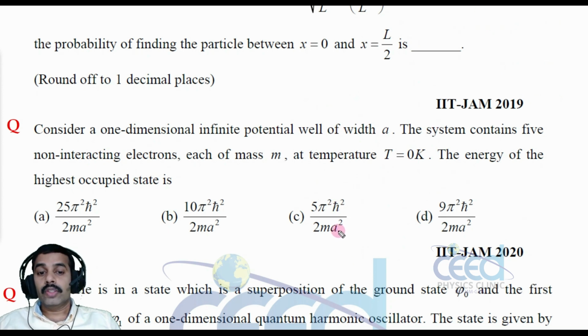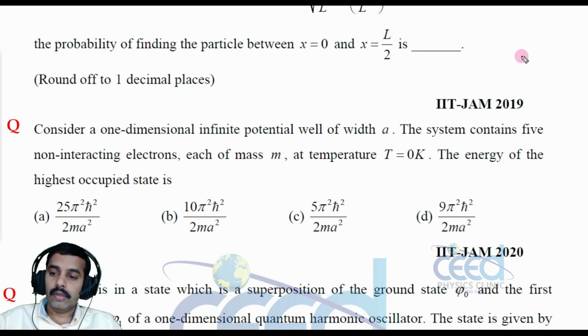So why am I taking this 9 pi square h square divided by 2 m a square? The question is about the energy of the highest occupied state, not the total energy. So don't confuse it. The total energy is different; we have to add all these states' energy. All right. Now let us come to another question.